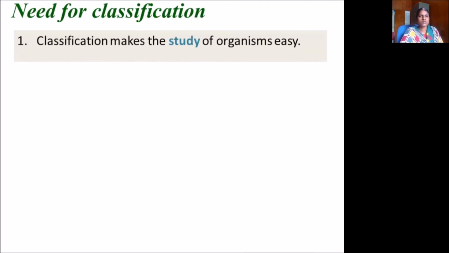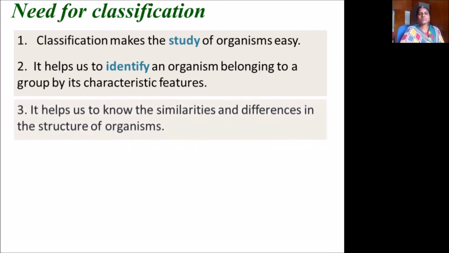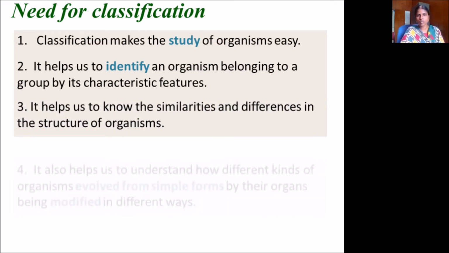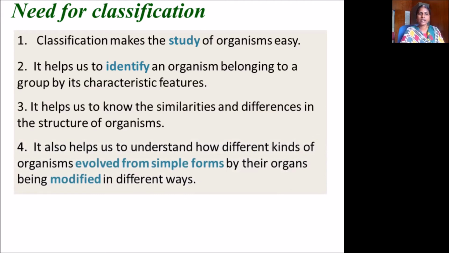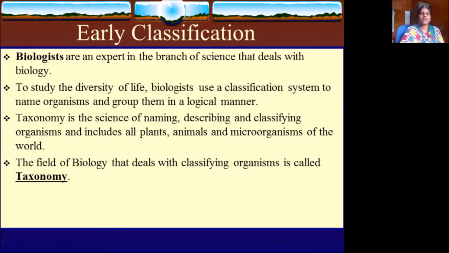Need for classification. Classification makes the study of organisms easy. It helps us to identify an organism belonging to a group by its characteristic features. It helps us to know the similarities and differences in the structure of organisms. It also helps to understand how the different kinds of organisms evolved from simple forms by the organs being modified in different ways. Classification enables us to understand how the different groups of organisms are interrelated. So these are the needs for classification. Earlier, the classification was based on the biologist, an expert in the branch of science that deals with biology. They only classified.